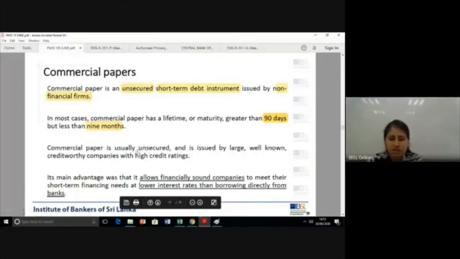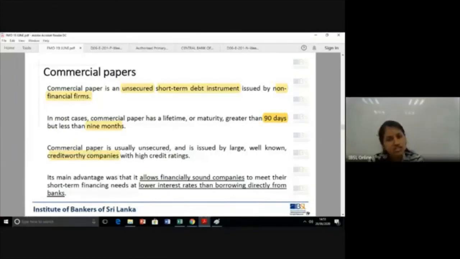Commercial papers are usually unsecured and issued by large credit-worthy companies. Because it's issued by credit-worthy companies which have good credit ratings, it's okay for the investor to get into the instrument. You don't need additional security. The rating is the security for them.